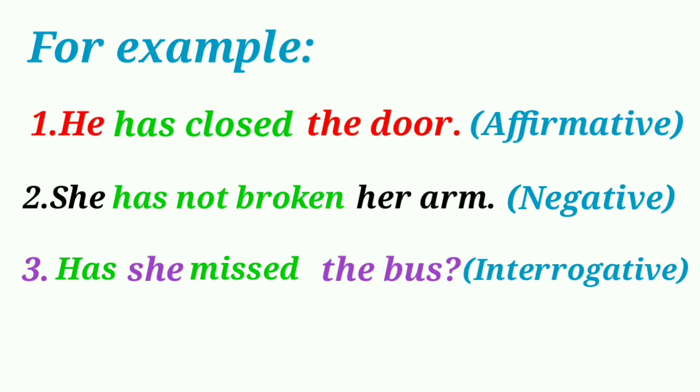So students, the three major forms of a verb are present, past and past participle. We need the past participle form of a verb for the present perfect tense, and with the third person singular subject we use has. For the other form we use have. The present perfect tense is formed with has or have. The negative of present perfect tense is formed by putting not after has or have. The interrogative is formed by putting has or have before the subject.